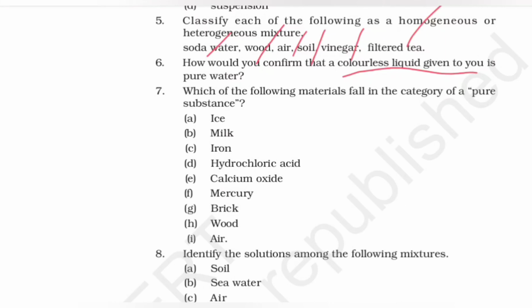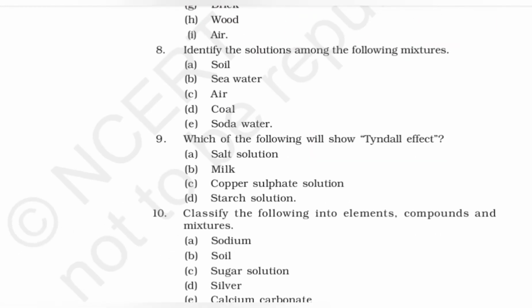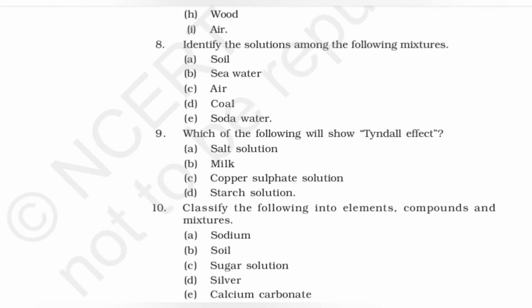Which of the following materials fall in the category of a pure substance? I think you can call out ice, iron, hydrochloric acid, calcium oxide, and mercury as the pure substances. Identify the solution from the mixtures given below. The options are soil, seawater, air, coal, soda water, and we have to find the solutions. So that's seawater, that's air, and that's soda water.